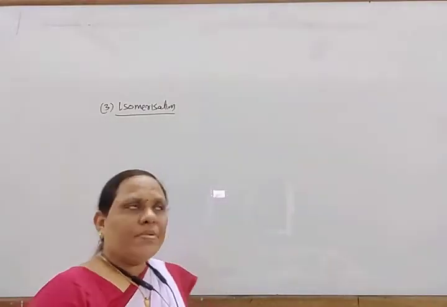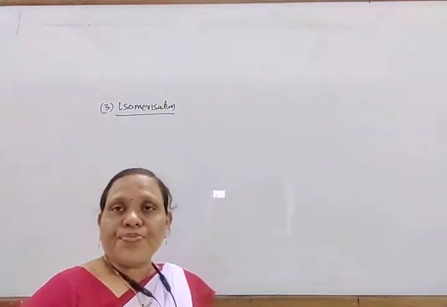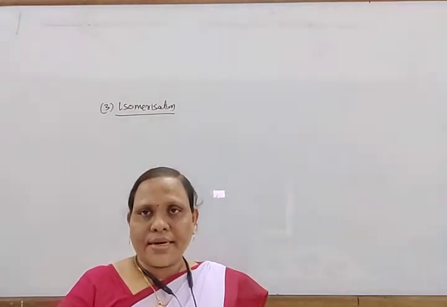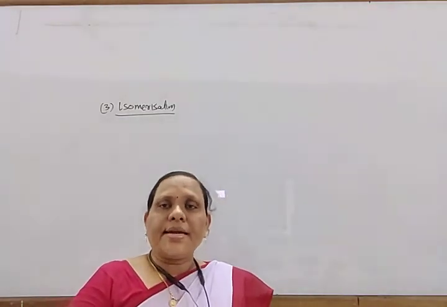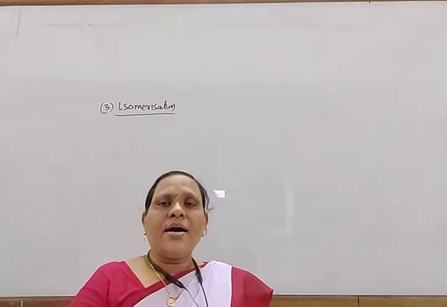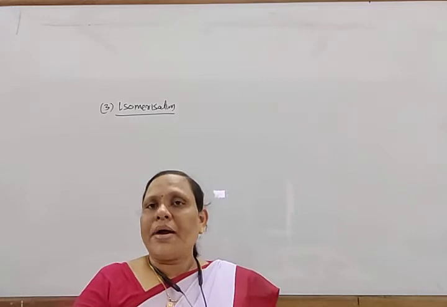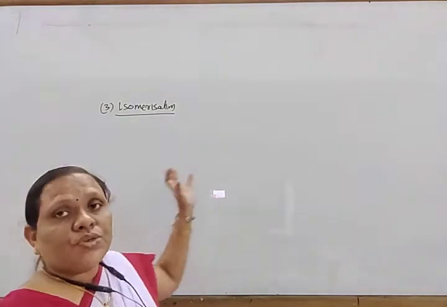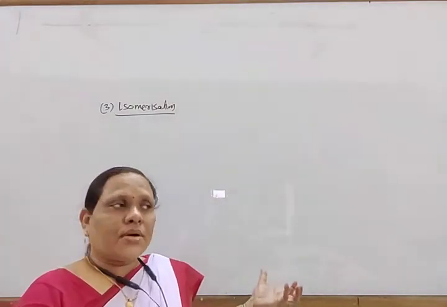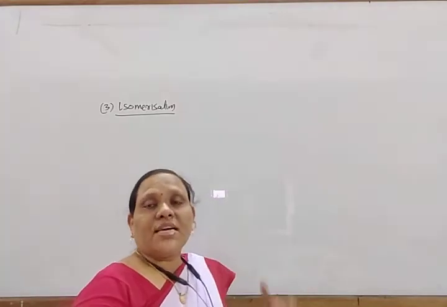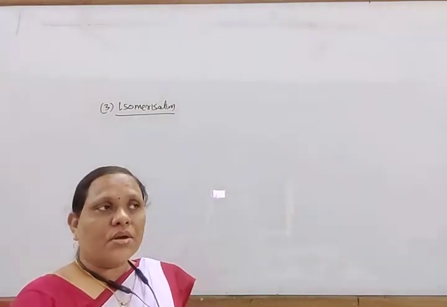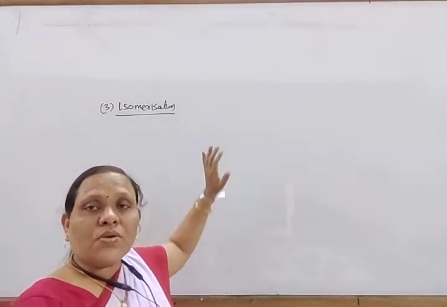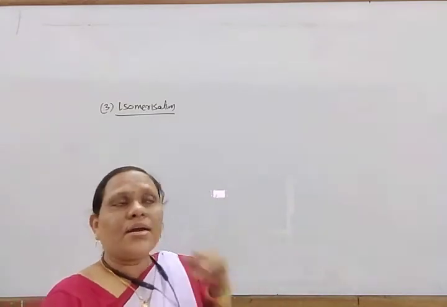Next, come to another type of reaction, that is called isomerization. Alkanes having more than 4 carbon atoms, when heated in presence of aluminum chloride at about 35 atmospheric pressure and 573 Kelvin, undergo isomerization. A straight chain isomer forms a branch chain isomer. That reaction is known as isomerization. It undergoes rearrangement to form another isomer.